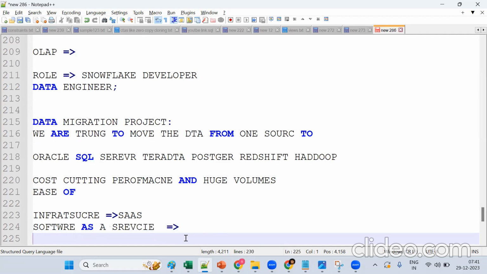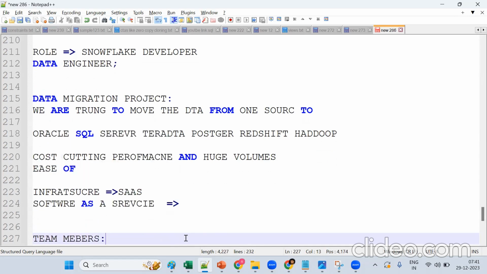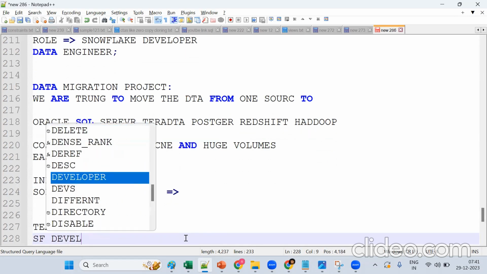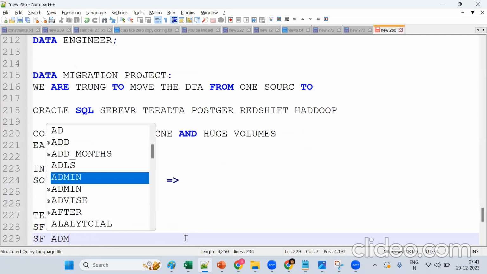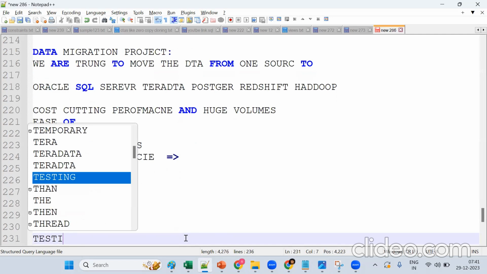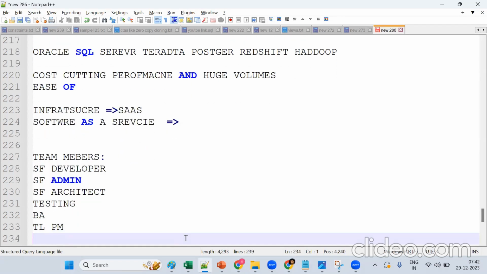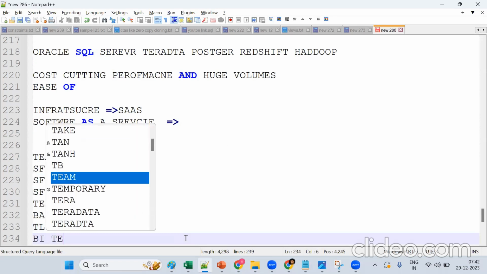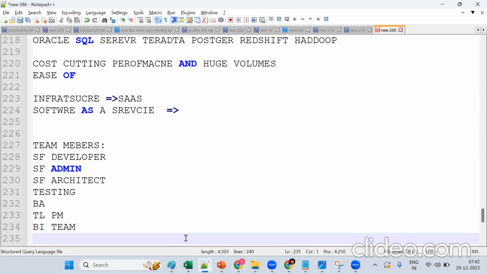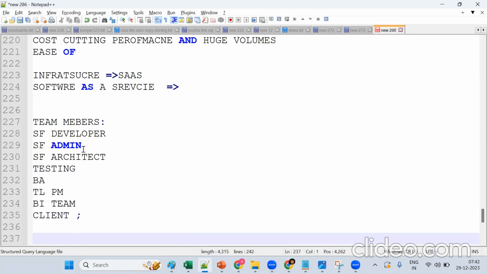Now the same thing. What team members will we have in real time? We'll have Snowflake developers, Snowflake admin, Snowflake architect, the testing team, the BA team, team lead, project manager, the visualization team, and the client. Get the point, sir. You should understand what our role is and what the team members will be working on.